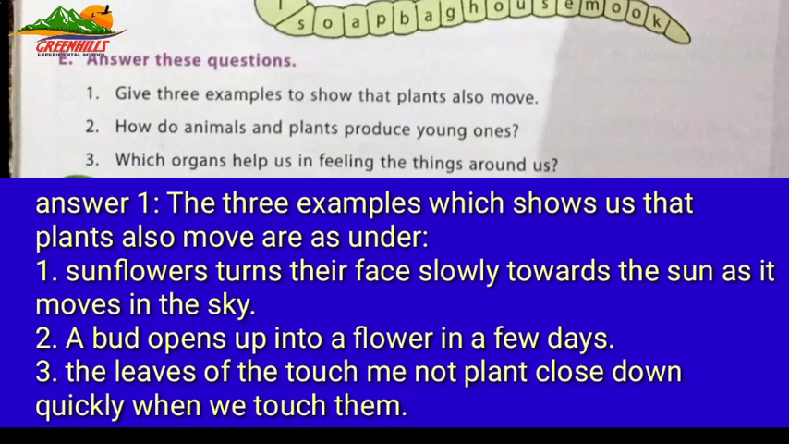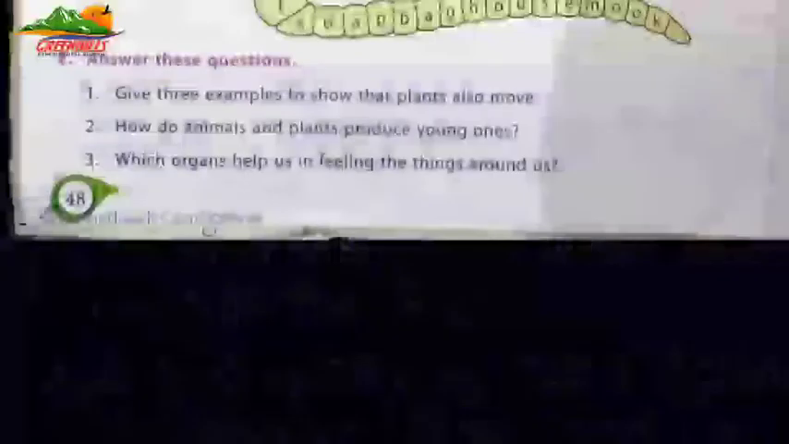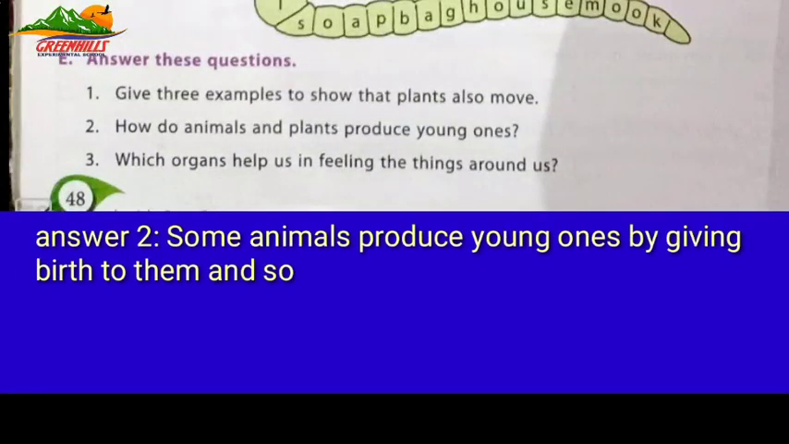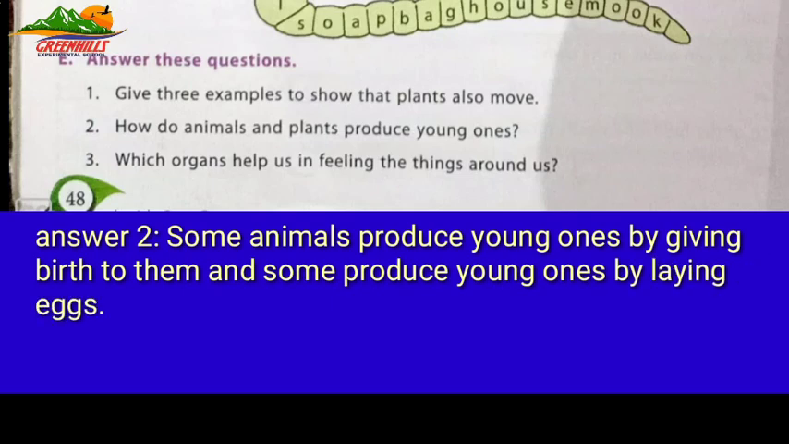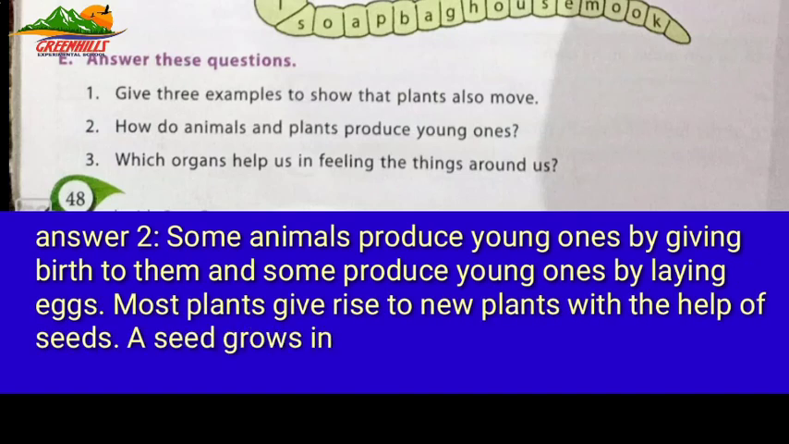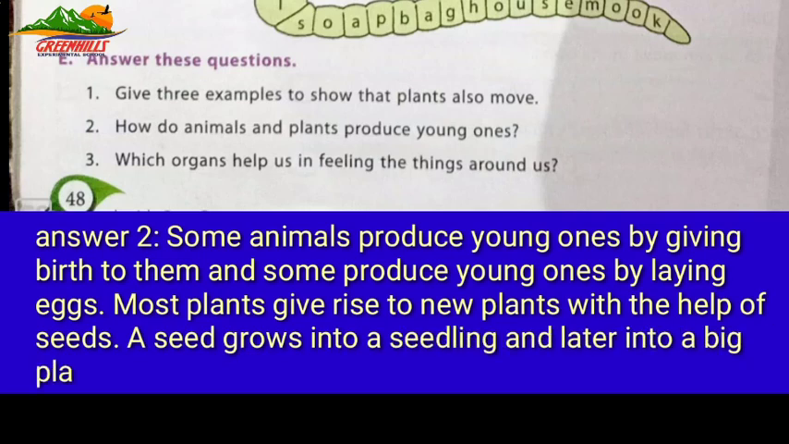Question number 2 is how do animals and plants produce young ones? Answer is some animals produce young ones by giving birth and some produce young ones by laying eggs. Most plants give rise to new plants with the help of seeds. A seed grows into a seedling and later into a big plant.